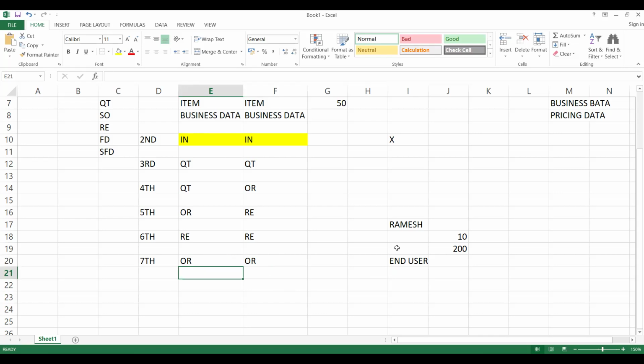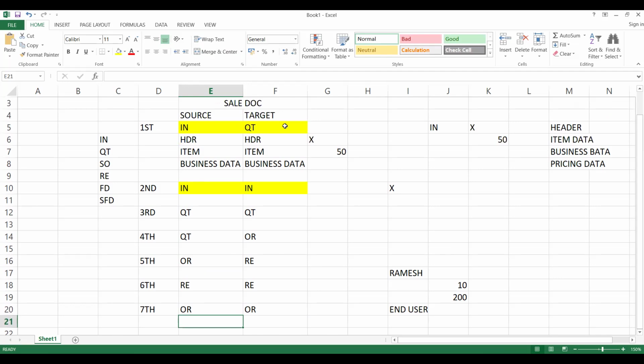Okay, these are the possibilities as of now. We can see in future, free of charge to free of charge, and subsequent free of charge to subsequent free of charge, like that. You will have parallel scenarios also within the sales order that you can copy. But this is for your sales documents. What is my target? Whatever data is there in the source needs to be copied with the help of the copy control configuration.